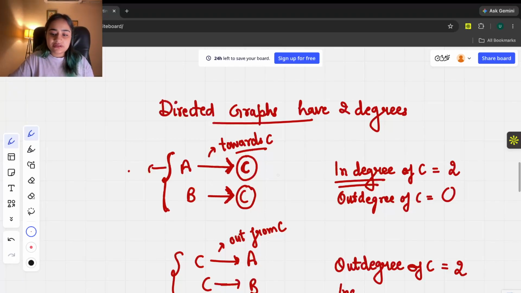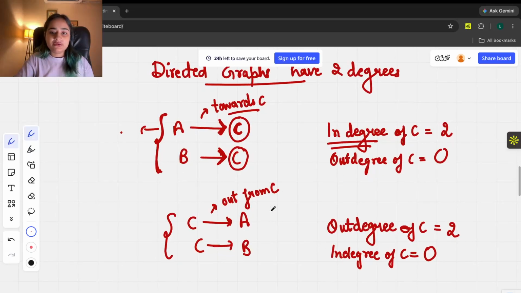And then in this one, if we talk about the in degree of C, how many arrows are coming towards C? There's none. So that's also 0. Do you understand what is in degree and out degree? You have to remember this terminology so that it's easy for you to remember the definitions of in degree and out degree. It's also important to know when we are talking about directed graphs. Very, very important.